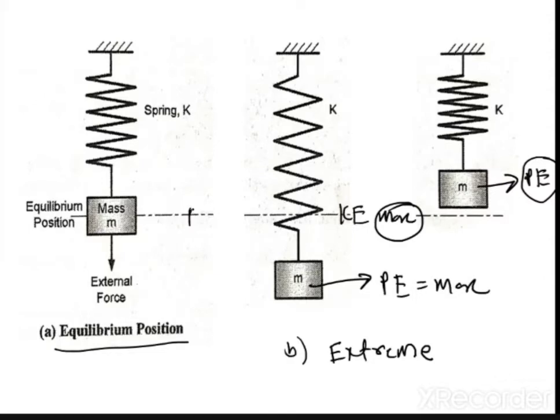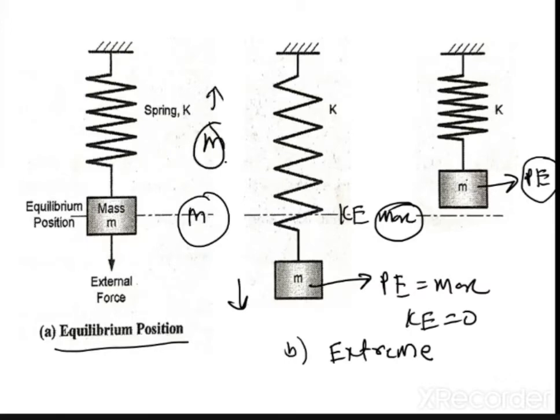Again the mass will come to the mean position, again to the downward direction, again the potential energy becomes maximum and kinetic energy becomes zero. So this mass will always oscillate between the mean position, the upward position and the downward position because of this conversion of energy. This process is called cyclic motion, oscillation or vibration.